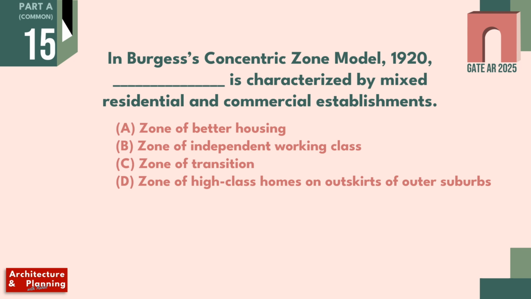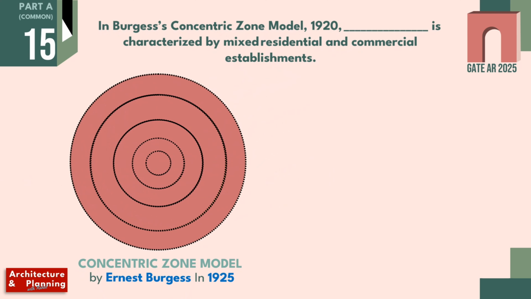In Burgess Concentric Zone Model 1920, blank is characterized by mixed residential and commercial establishments. So let's understand what the Burgess Concentric Zone Model is. The concentric zone model is an urban planning theory developed by Ernest Burgess in 1920. He divided the city into 5 concentric zones, with every zone having its distinct function and use.